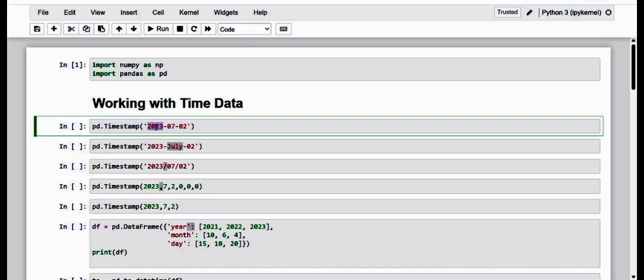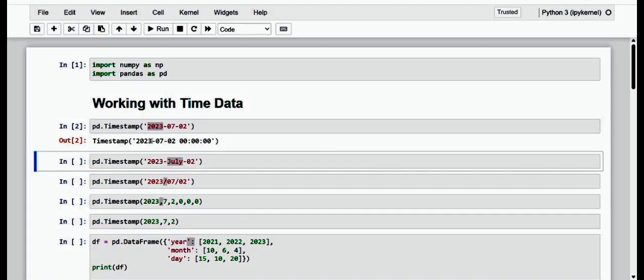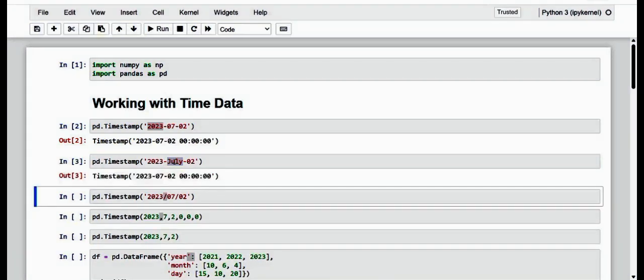So how do we get it as a timestamp? See here, of course, 2023-07-02. And in this case, I have specified July instead of the month 07. Now if we run it, we receive the same thing, and here it is with a slash.